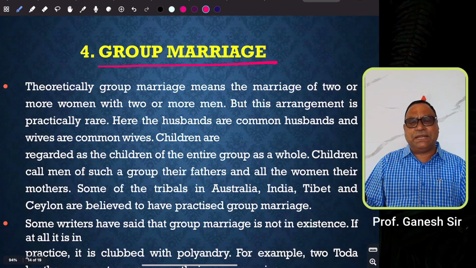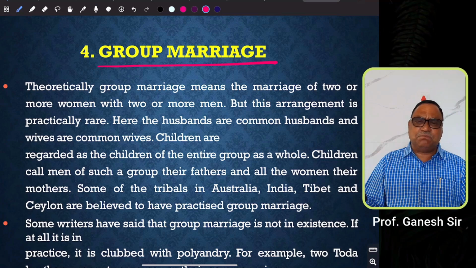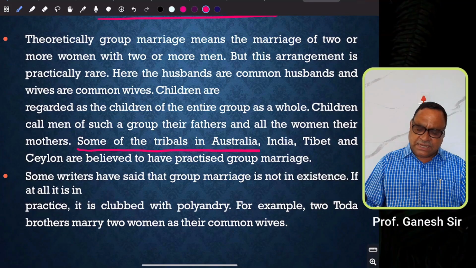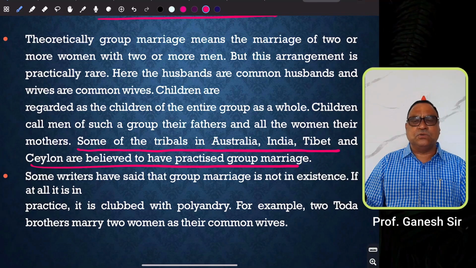Theoretically, group marriage means the marriage of two or more women with two or more men. But this arrangement is practically rare. Here, the husbands are common husbands and the wives are common wives. And children are regarded as the children of the entire group as a whole. This kind of practice could be seen in certain countries: some of the tribals in Australia, India, Tibet, and Ceylon are believed to have practiced group marriage.